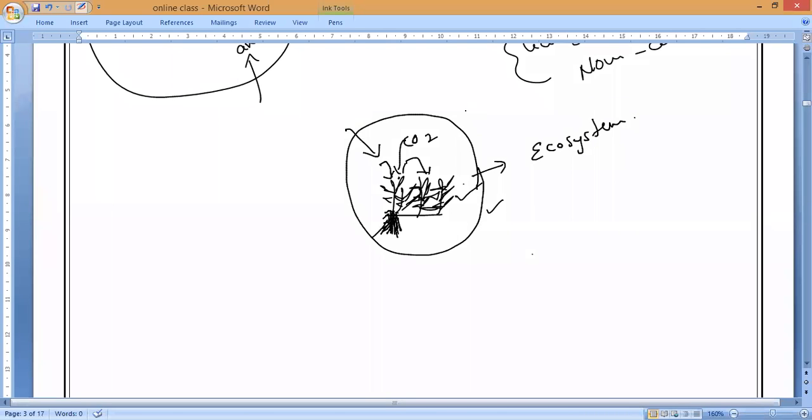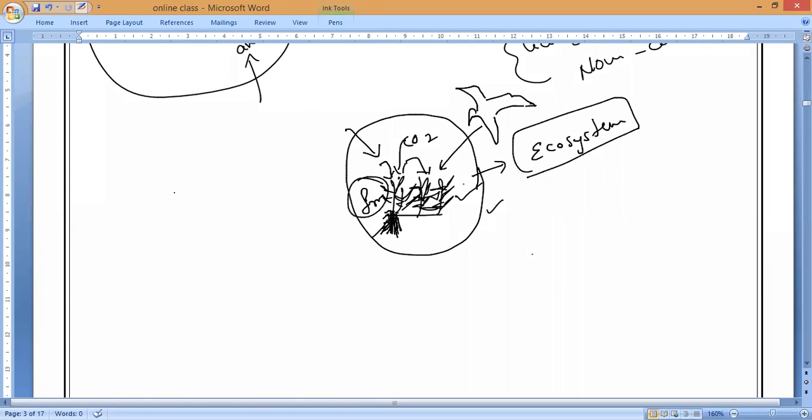Because birds will come and they will fly. What will they eat, guys? They will eat some beetles. Yes or no? Please respond. They will come and eat the beetles as well as grasshoppers and all. Frogs used to live inside the grass. So this fully we call one ecosystem.